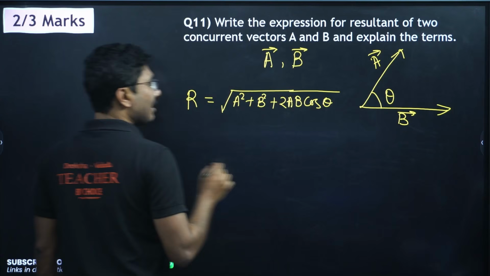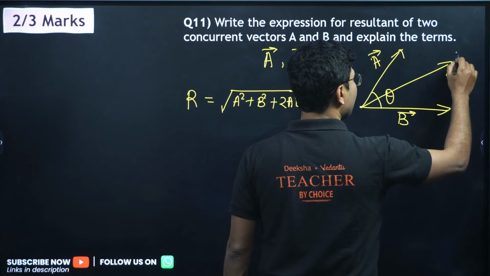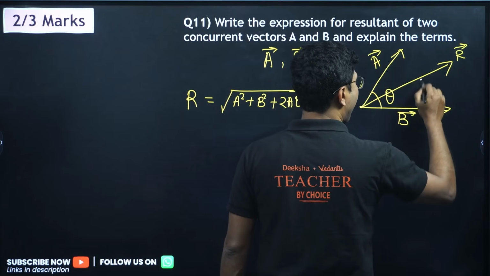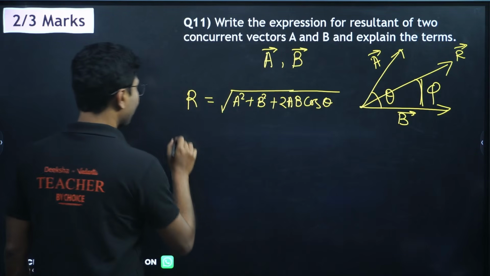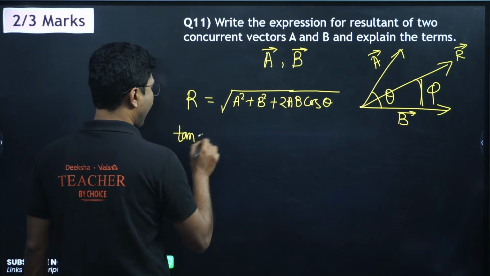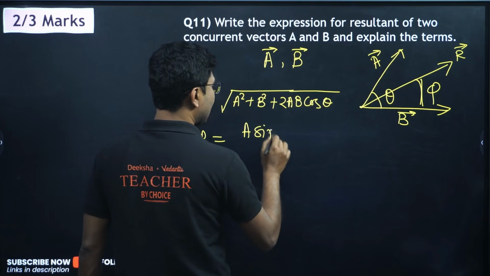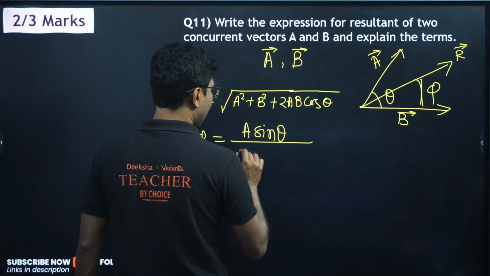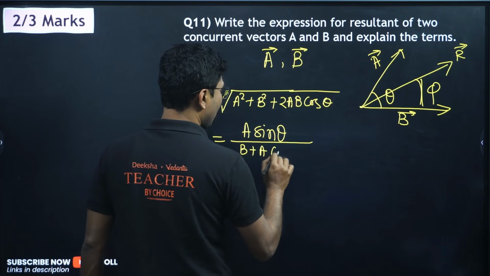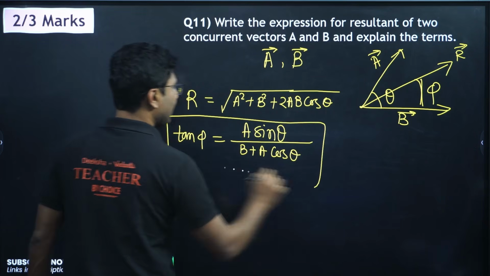And for the direction, suppose the resultant vector is along this direction. So this angle, say, is phi. So tan phi equals A sin theta divided by B plus A cos theta. This is tan phi, the direction of the resultant of the vector.